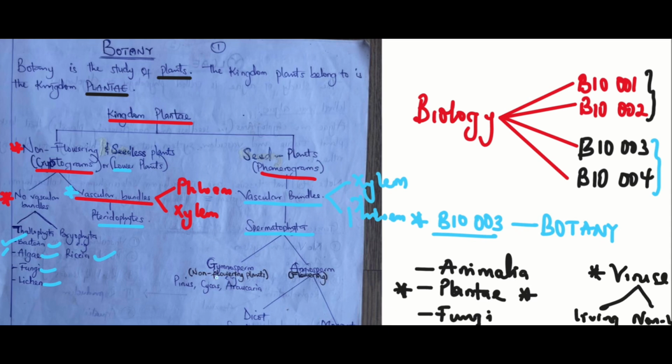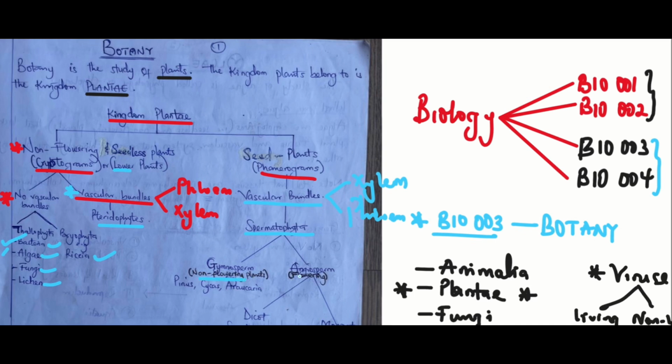The gymnosperms are the non-flowering plants. Examples are Pinus, Cycas, and so on. Angiosperms are flowering. Gymnosperms are non-flowering, but that does not mean that they don't possess seeds. They possess seeds.